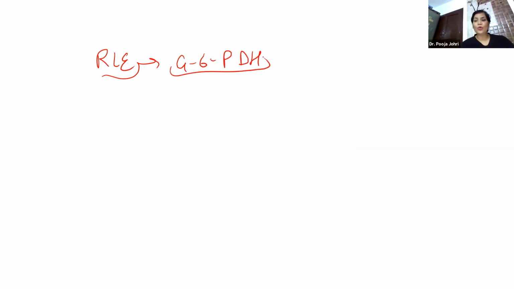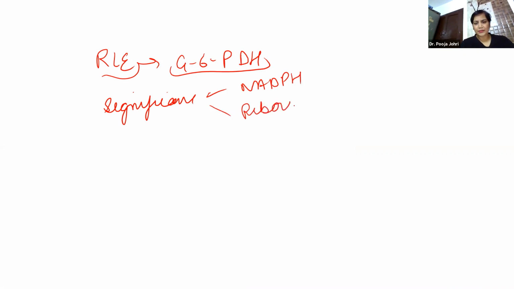And all of us know, if we see the significance of HMP, it leads to the formation of NADPH, right? And it leads to the formation of ribose sugar. Deficiency of G6PDH leads to hemolytic anemia.